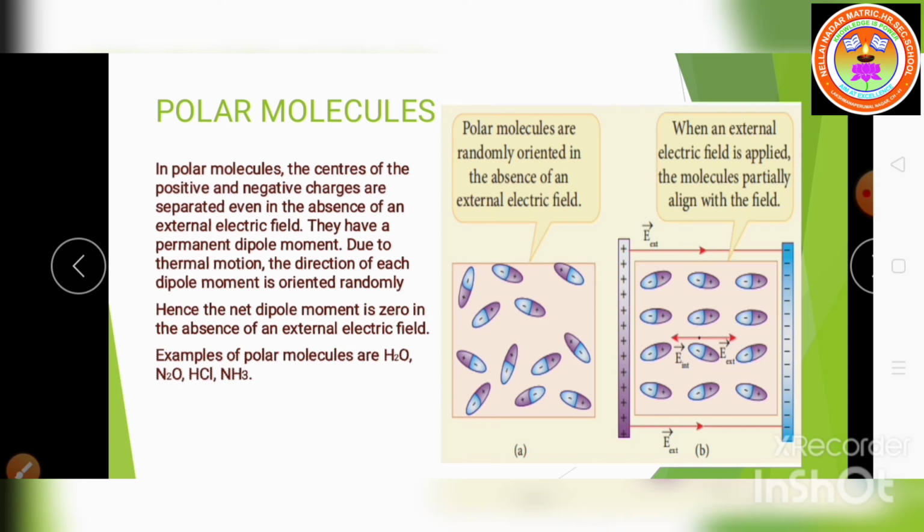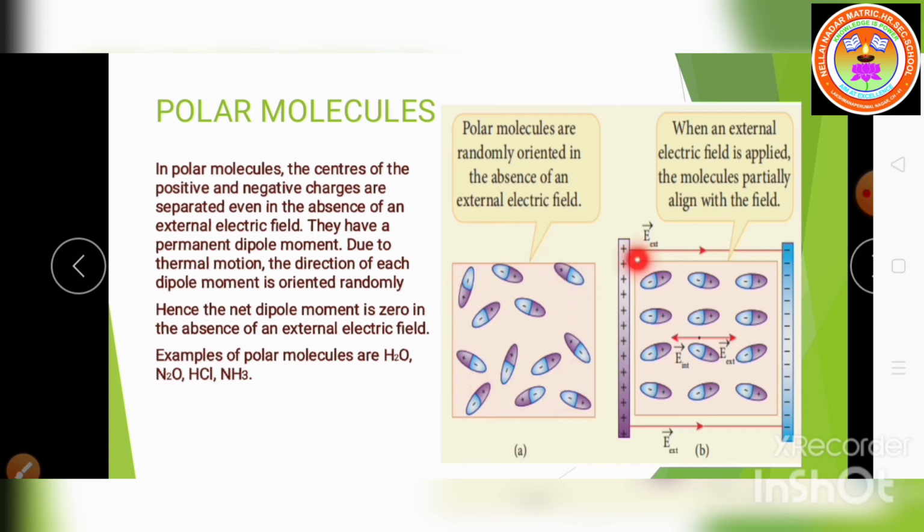Next, listen children, for this polar molecule, if I apply the electric field, which moves from positive to negative, this positive charge attracts all the negative.